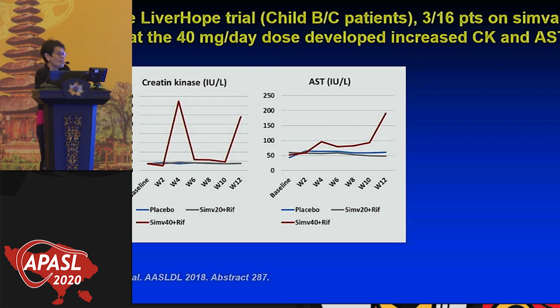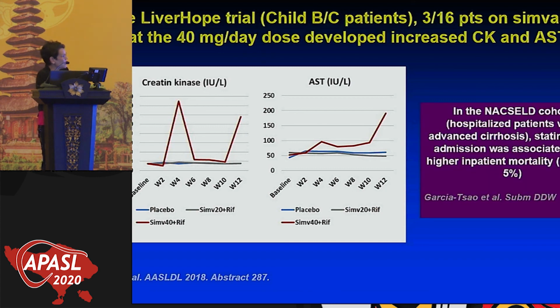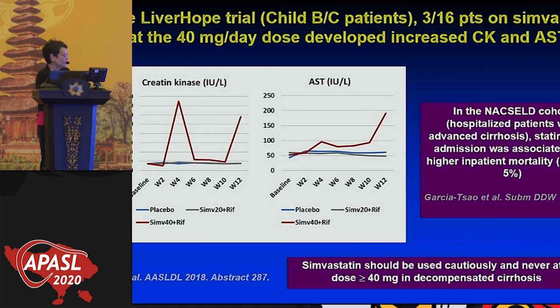hepatotoxicity. But in a paper that we're going to present in May at DDW, in the NACSELD cohort of hospitalized patients with advanced cirrhosis, statin use at admission was associated with higher inpatient mortality. But these are very sick patients. So the bottom line is perhaps that simvastatin should be used very cautiously and never at a dose more than or equal to 50 in decompensated patients. So more to come about statins.